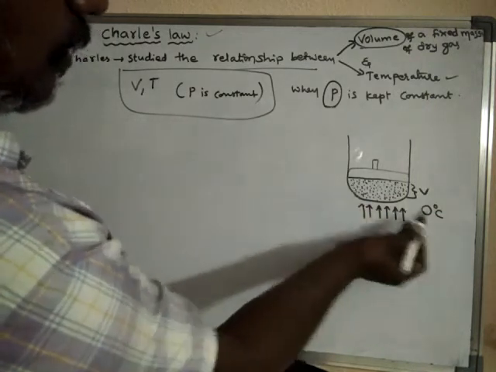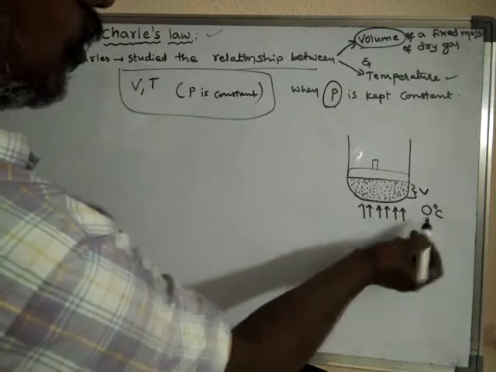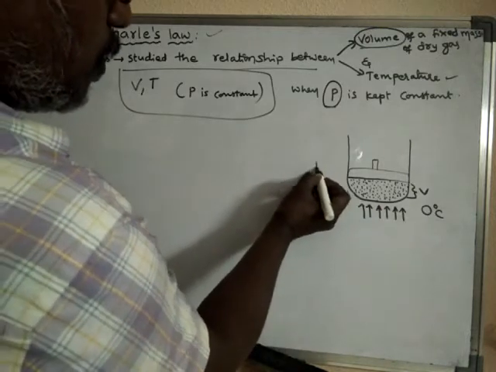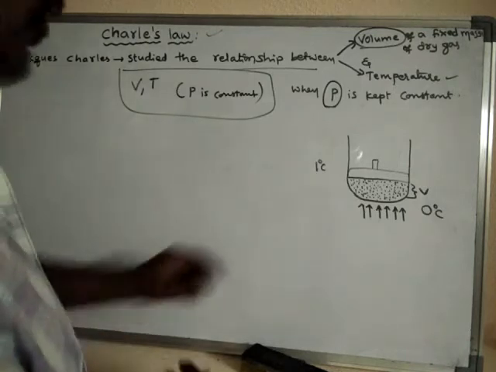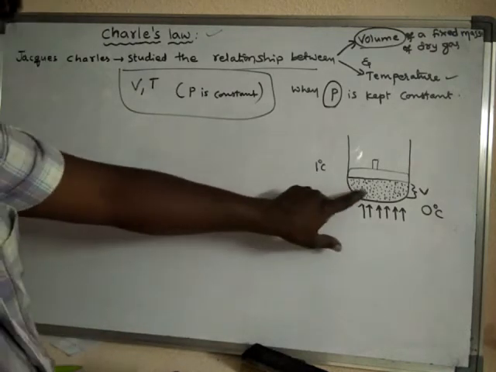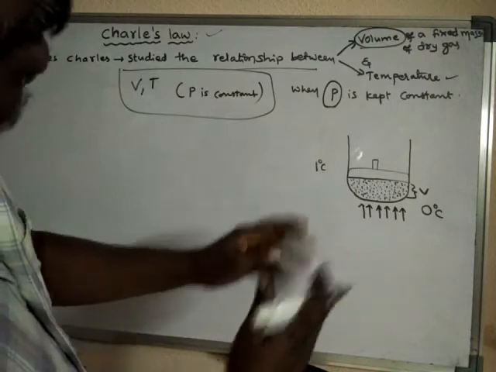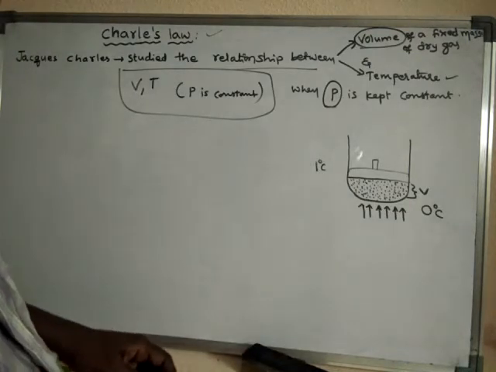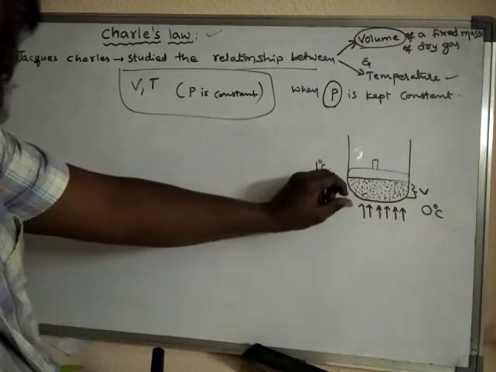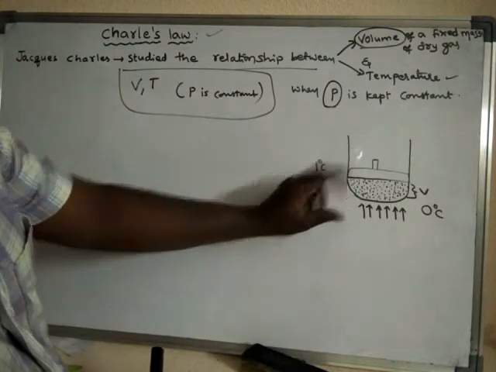When the temperature of the gas is raised from 0 degree centigrade to 1 degree centigrade, what happened? Generally, when the temperature of the gas increases, all the molecules gain kinetic energy and start moving away from each other.